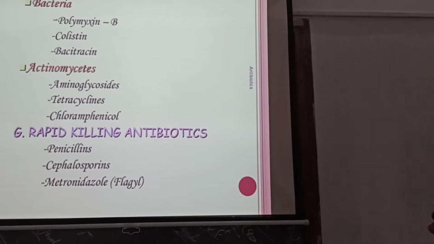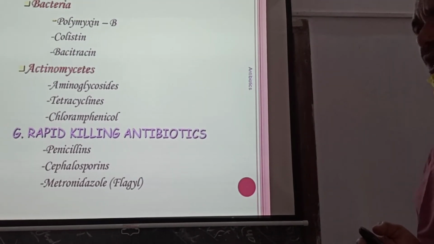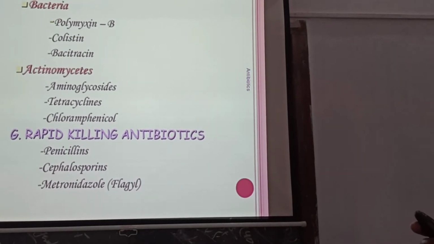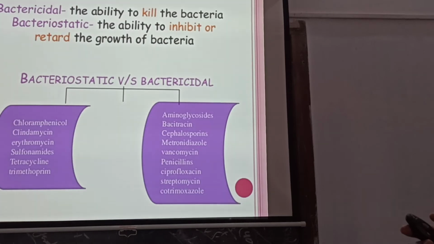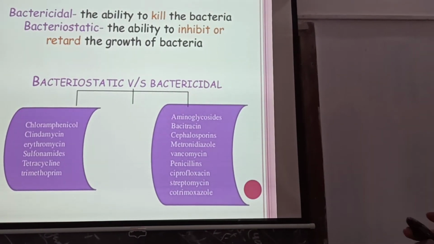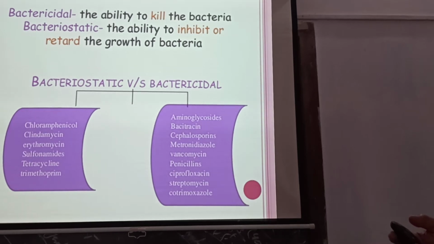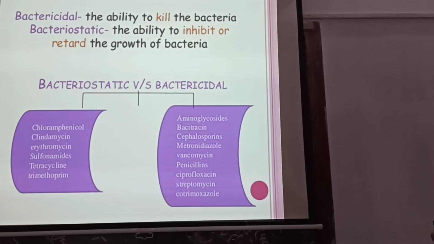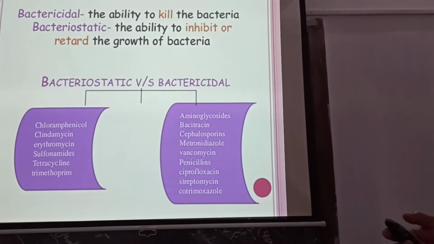Another way is rapid killing antibiotics, like penicillin, cephalosporin, metronidazole. Bactericidal is the ability to kill the bacteria. Bacteriostatic is the ability to inhibit or retard the growth of bacteria. Bacteriostatic versus bactericidal, these are the two groups.